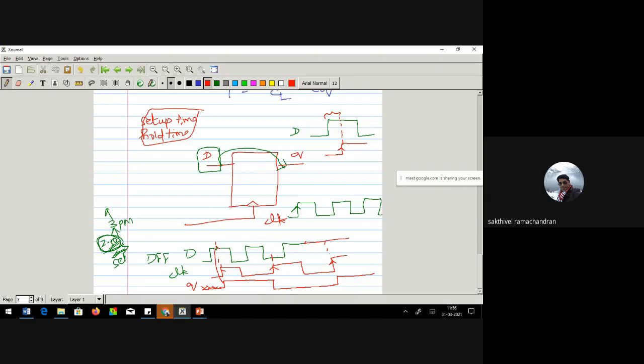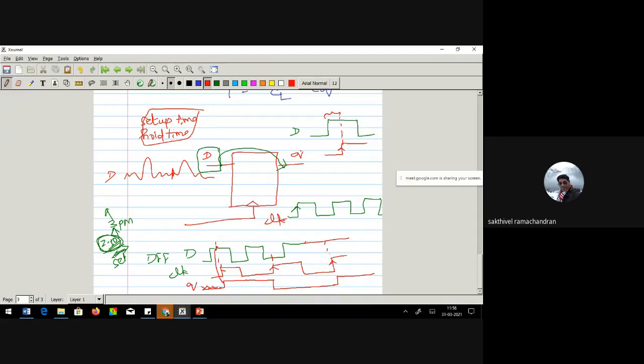A stable value. Why stable value? If my input is turbulent, having some sort of turbulence, then what would happen? At exactly this rise edge, this value may be sampled, 0 may be sampled. You might be thinking that your data value is 1, but it would have sampled the wrong value.